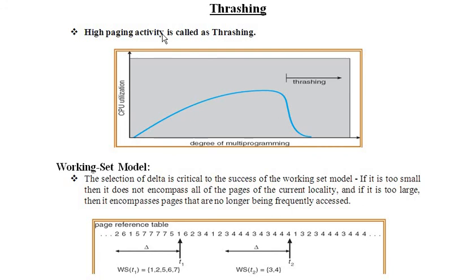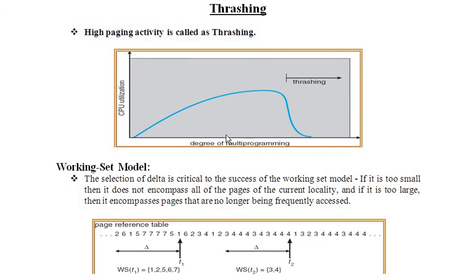So let us concentrate on this diagram, then it will be clearer what thrashing is and why it happens. See here, on the y-axis we have CPU utilization, and on this axis we have the degree of multi-programming. To utilize my CPU in a more efficient way, we usually go on increasing the multi-programming.